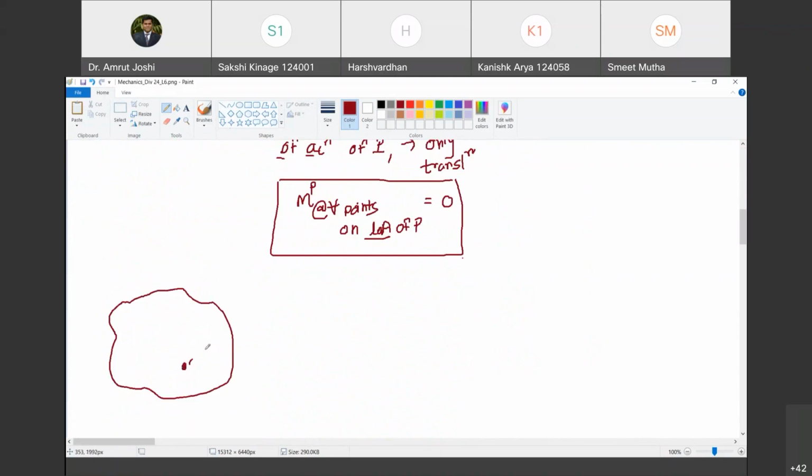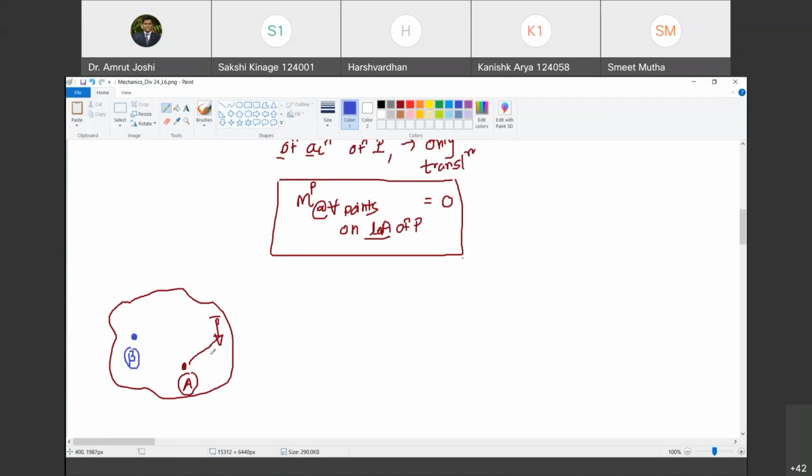Imagine that force P bar is acting on a body at point A. Are you with me? Yes, sir. And I ask you to replace this force P bar by something at point B such that whatever you replace it with has the same effect, not only at A but on all points of the body, as P bar alone had. Are you with me?